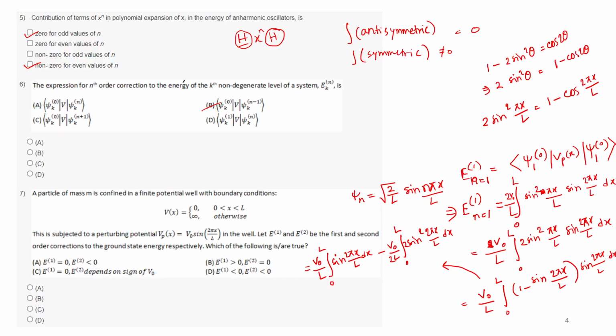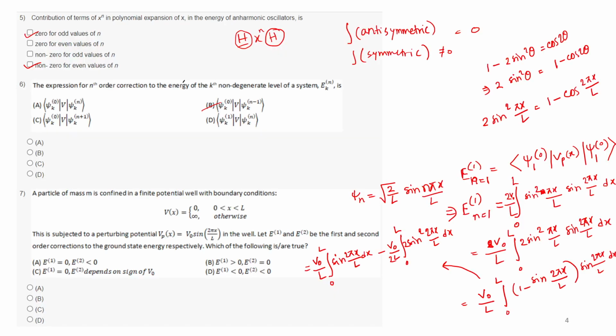So till now we have E1 to the 1 as V naught by L, integral of sine 2 pi x by L dx.